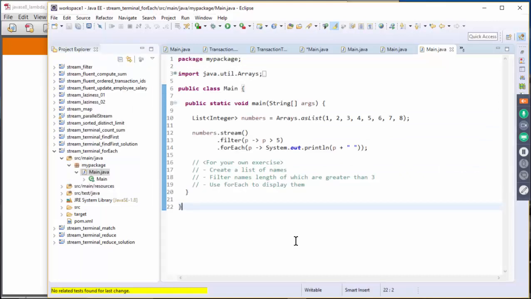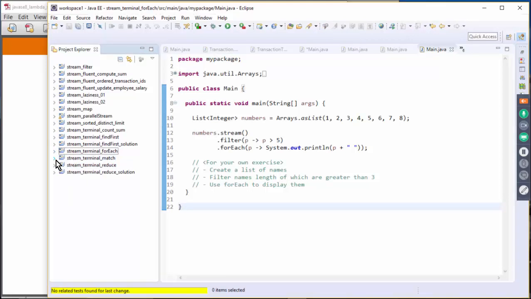Okay, so for your exercise, create a list of names, filter the names whose length is greater than 3, and then use for each to display them. Okay, pretty straightforward. And the match.